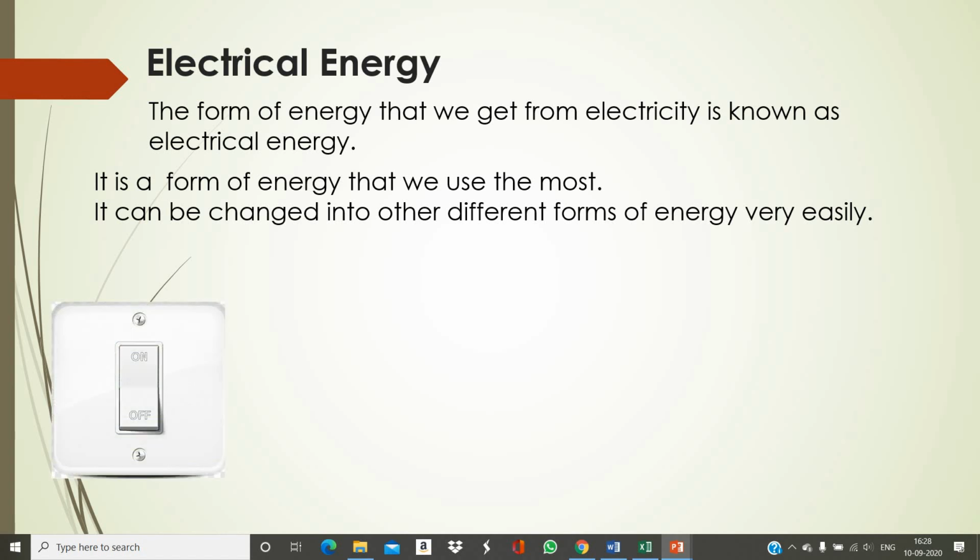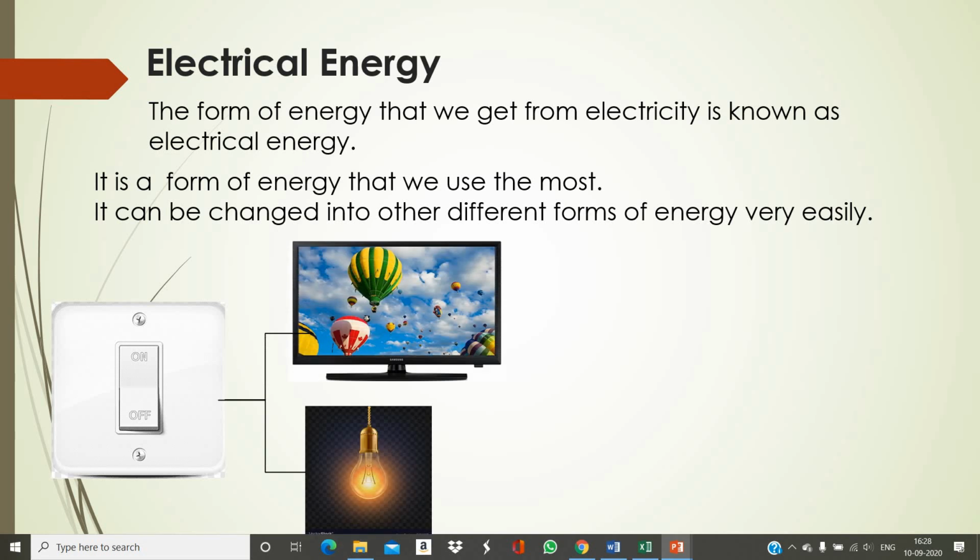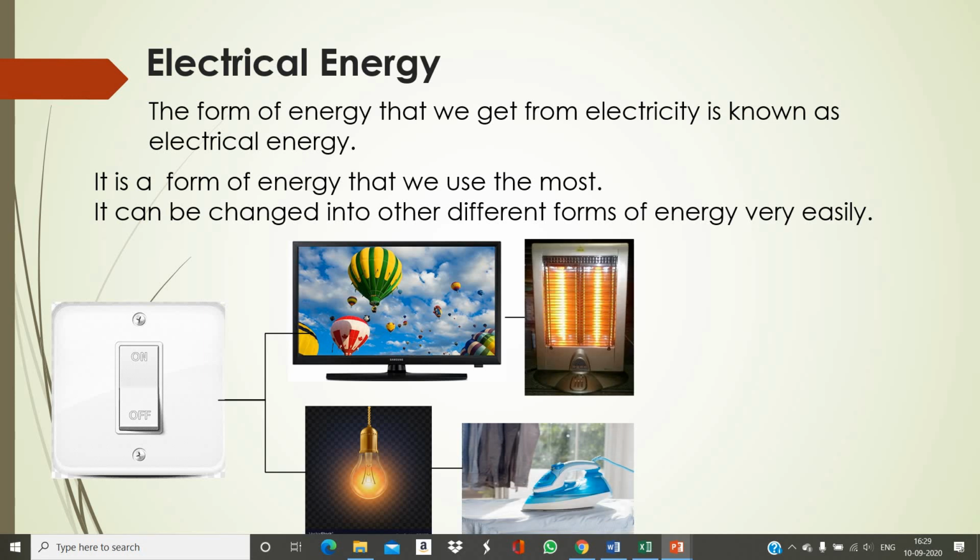For example, when we switch on the light, we can start using our television. The electric bulb will produce light energy. It can also produce heat energy with the help of an electrical appliance like a heater, and we can also use this heat energy produced from electrical energy to iron our clothes with the help of electrical irons.